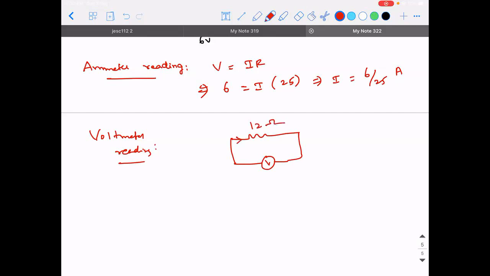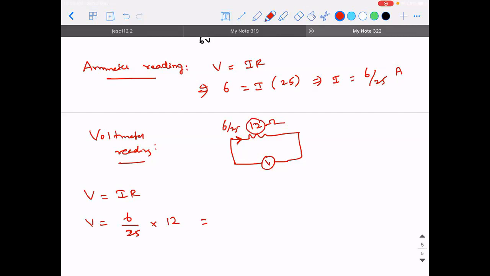What is the current flowing through this 12 ohm resistor? It is the same 6 by 25 because it is in series. So for the voltmeter reading, applying Ohm's law again, V is equal to I into R. Current is 6 by 25 into, what is the value of R? It is 12 ohm.